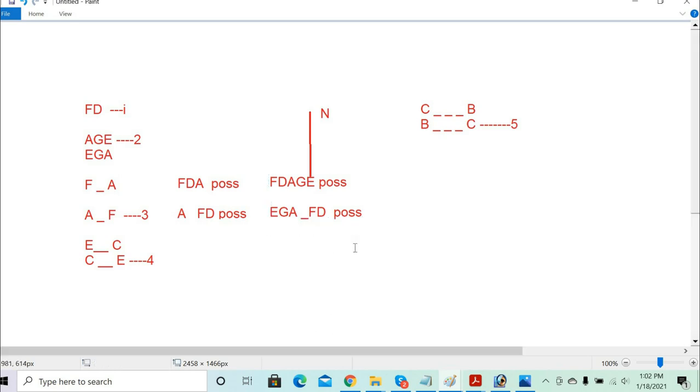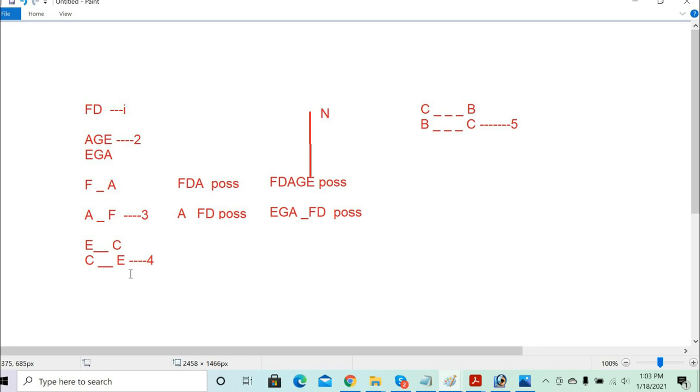Correct, Tanisha? Next, you have E and C. E then C and C then E, both are possible. Between E and C, you have two people, right? So between E and C, two people. And let's combine these last two. Between E and C, two people, and between B and C, you have three people. So E is already given, and if we have E and C, two people are there.